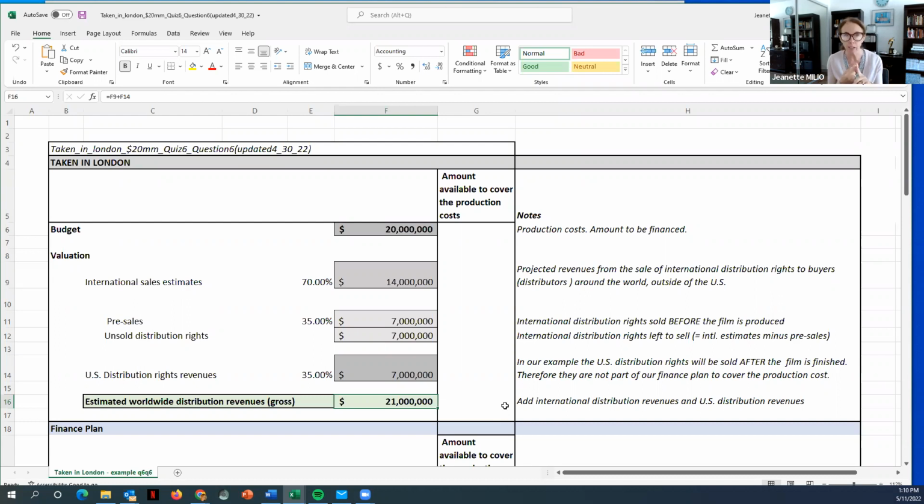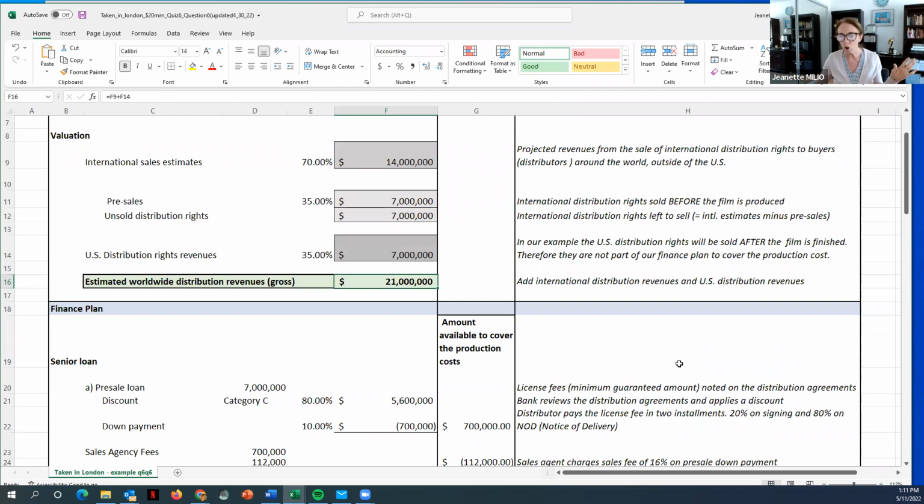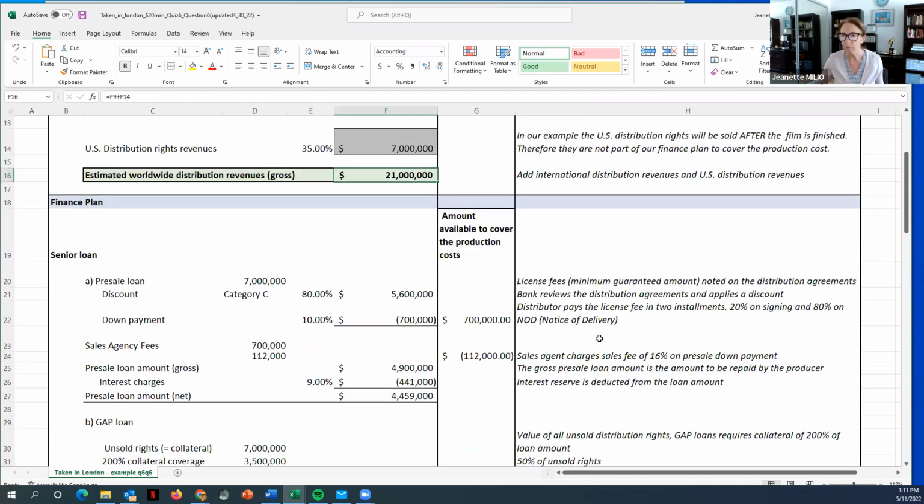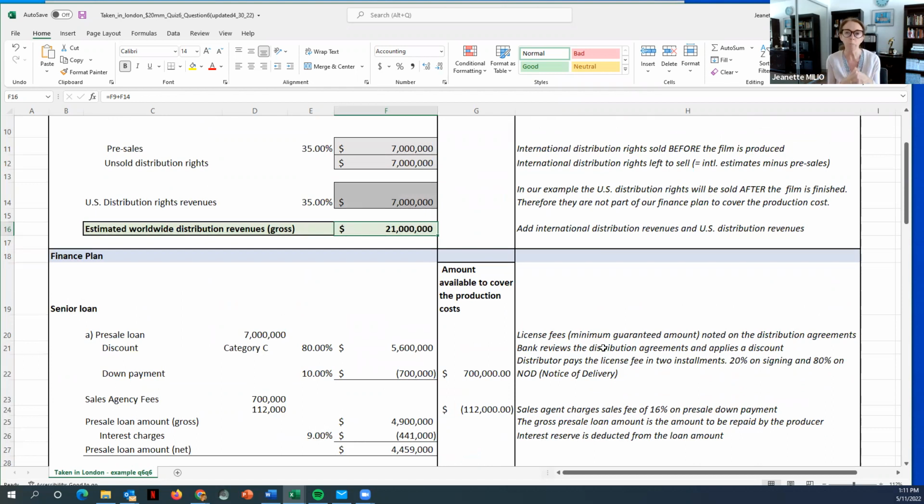We're going to talk about the pre-sales in a minute, but let's first focus on the valuation consisting of international sales estimates, in this case, 70% of the budget of 20 million, and US distribution revenues consisting of 35% of the budget, $7 million. So we're thinking we're going to make 21 million on our $20 million movie, worst case scenario. So that's where we are right now. So then we're going to talk about the finance plan. So we're going to have a bank loan, we have pre-sales, all the usual. So the bank loan, again, is going to include a pre-sale loan and a gap loan.